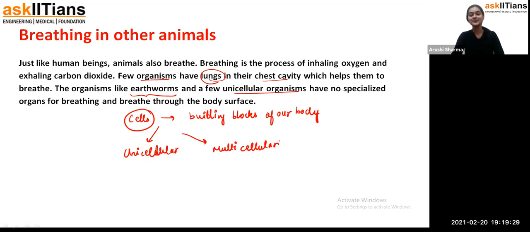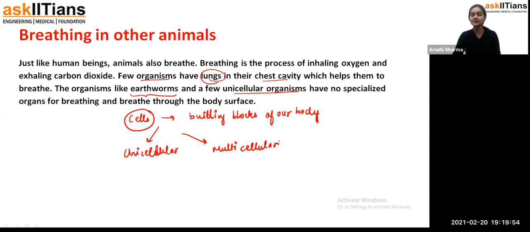Fine, students, I hope you got this point that human beings breathe, but it's not only human beings who breathe. Animals and plants also require the respiration process, so that they can survive and do their work. But a few organisms, like human beings and other living organisms, have lungs in their chest cavity which help them to breathe.